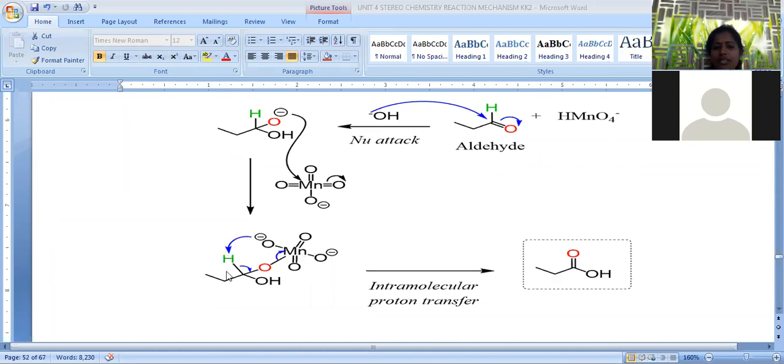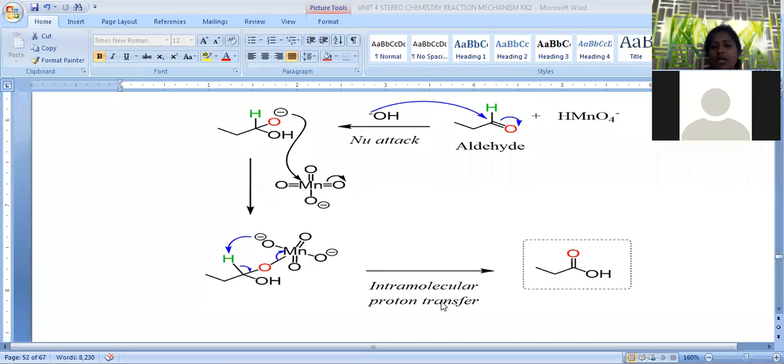When hydrogen is removed, these sigma bonded electrons are used to form a carbon oxygen double bond, so it is converted into C double bond OH. The C double bond OH is generated, and the remaining species HMnO4 minus is removed. HMnO4 minus is the byproduct.